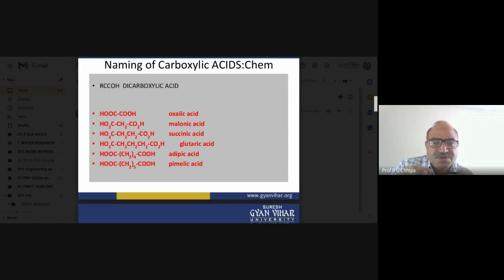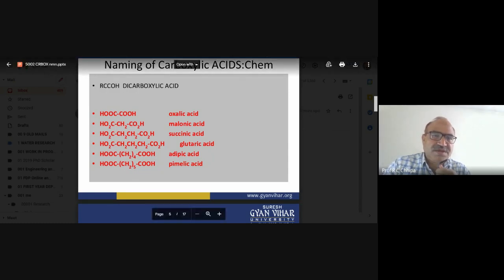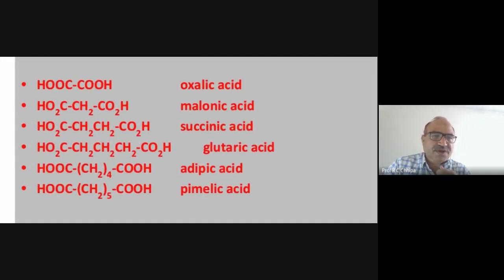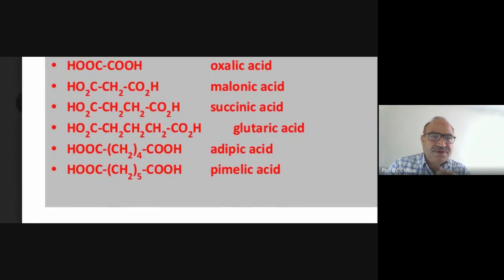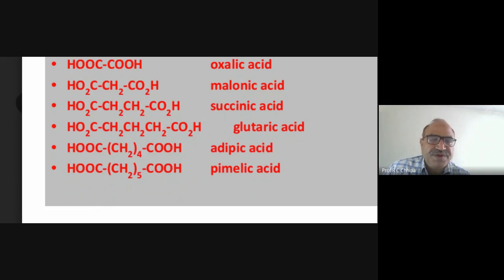If we add one CH2 group, that becomes the four carbon atom dicarboxylic acid, succinic acid. So in the case of succinic acid, we can write HOOC, CH2, CH2, COOH, succinic acid. So what about succinic acid?